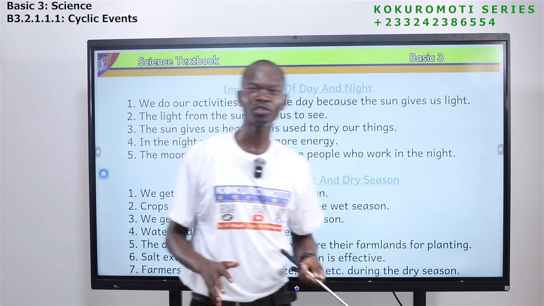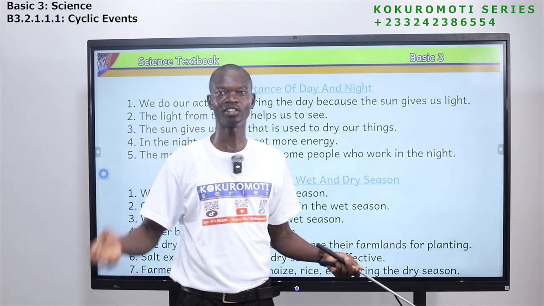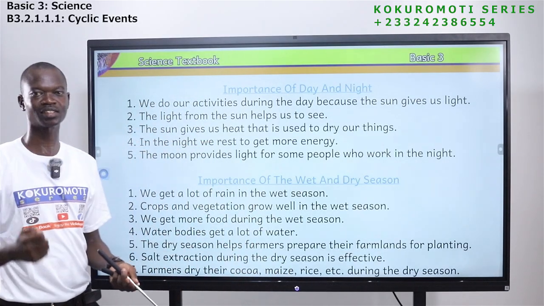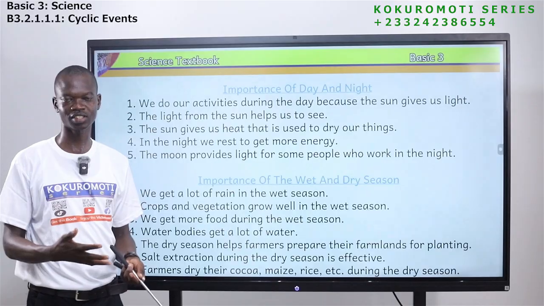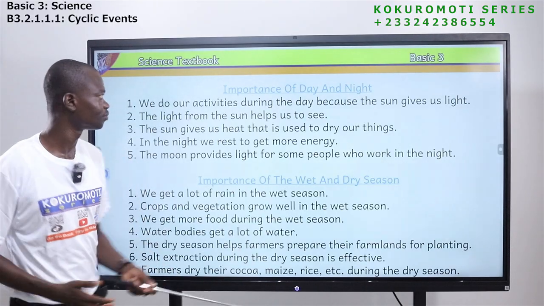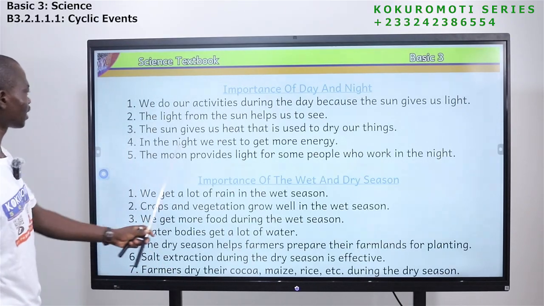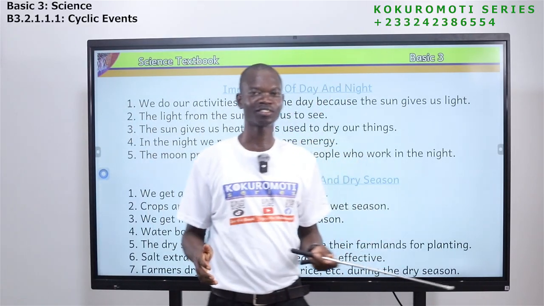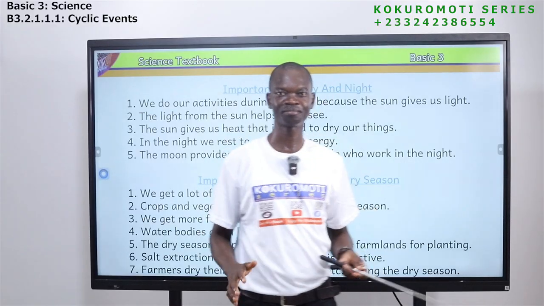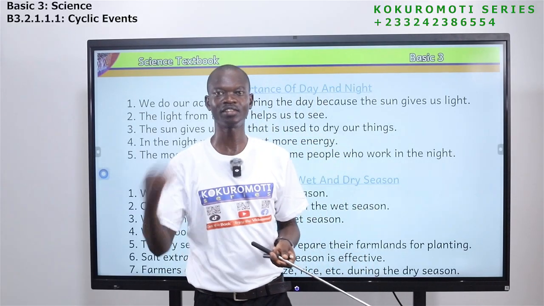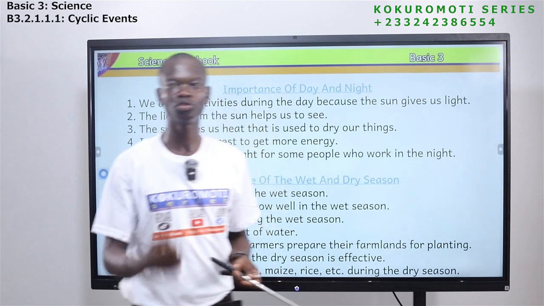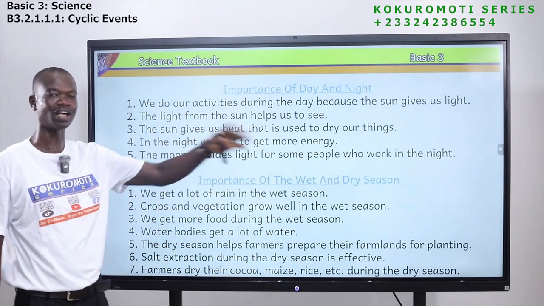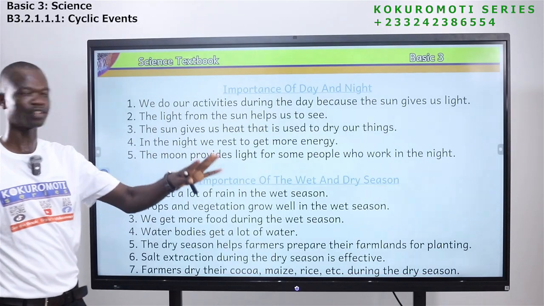So during daytime, you don't need electricity. You don't need to put on your bulbs and street lights before you can see. The sun provides light for us to see. So that is another importance of daytime. Okay, so the sun gives us heat that is used to dry our things. Most of us dry our things during the day because that is where the sun is giving us heat. So when you wash, you hang it and then the sun will dry it for you.